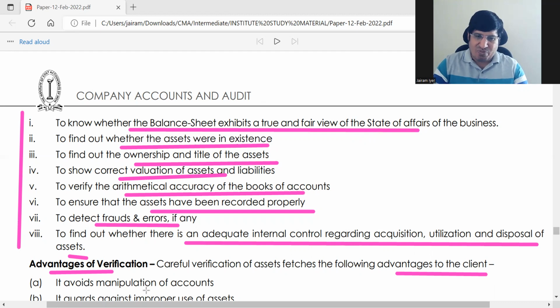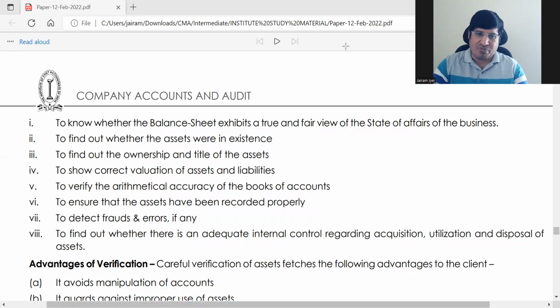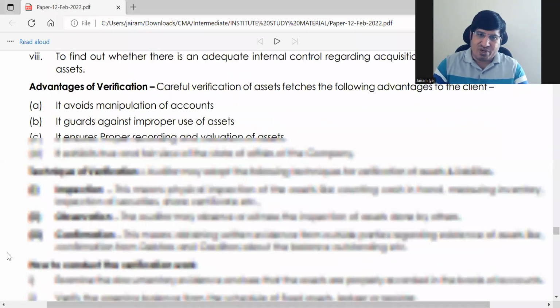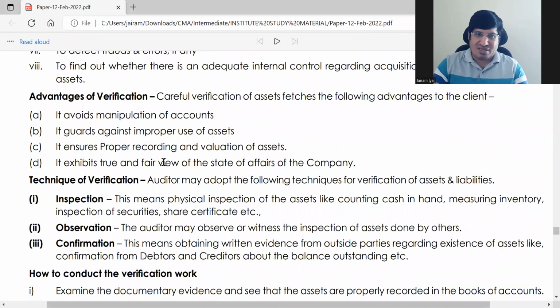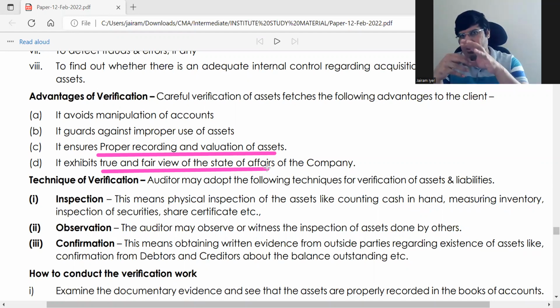Okay, so avoids manipulation of accounts, guards against improper use of assets. ठीक है, एसेट्स का इम्प्रॉपर यूज नहीं होने देता है. There's no manipulation. ठीक है, and ensures proper recording and valuation of assets. Okay, exhibits true and fair view. So more or less if you see, वही चीज प्रोसेस होके आपको यहाँ वहां सब डाला जा रहा है. Same core is the same thing put here.